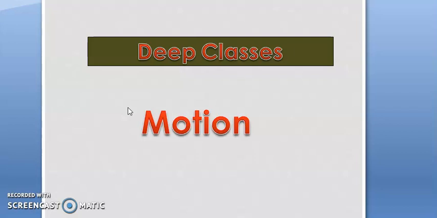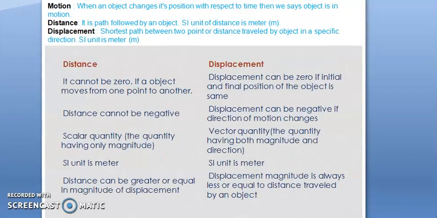So today's topic is motion. When can we say an object is in motion? When an object changes its position with respect to time, then we say the object is in motion.